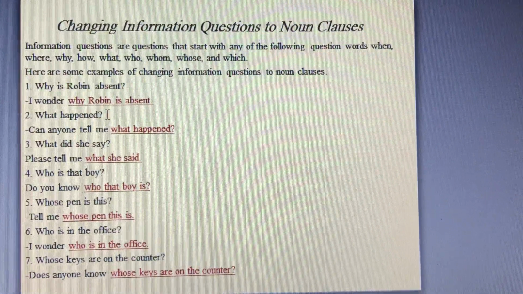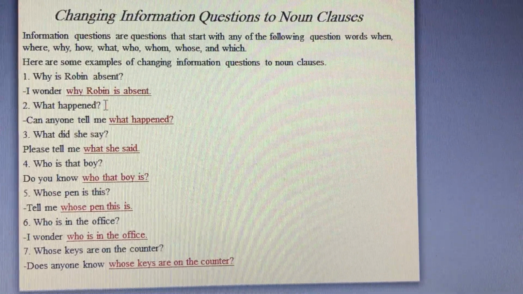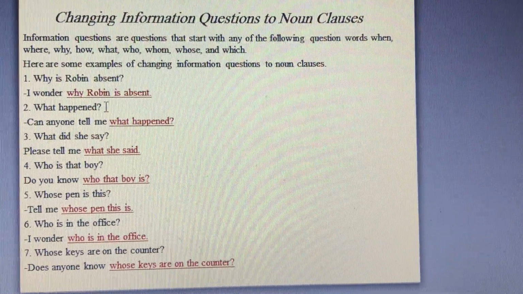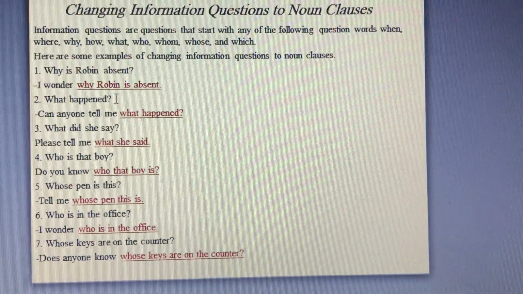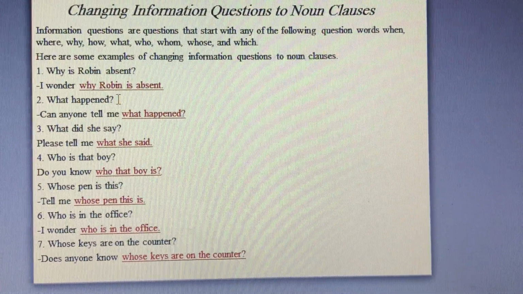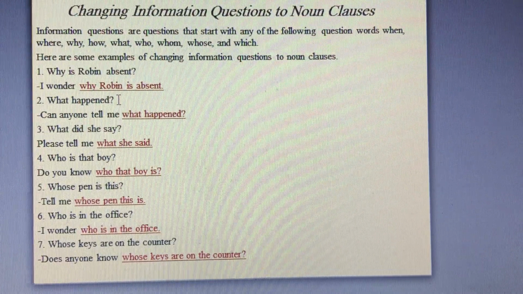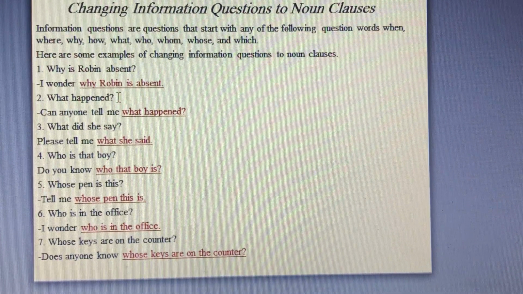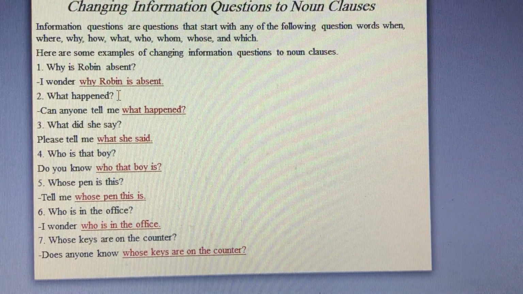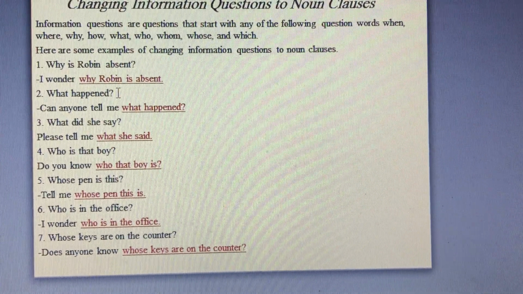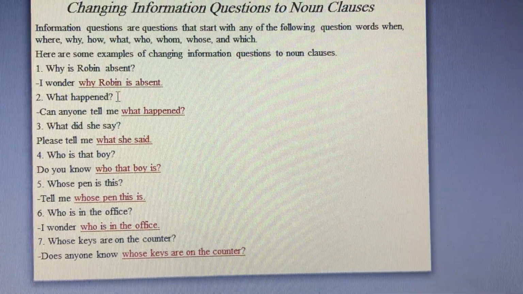Let's change it to a noun clause. I started with please tell me what she said. What she said is a noun clause in which she is the subject and said is the verb in the simple past. After omitting did, I changed say to the simple past said.